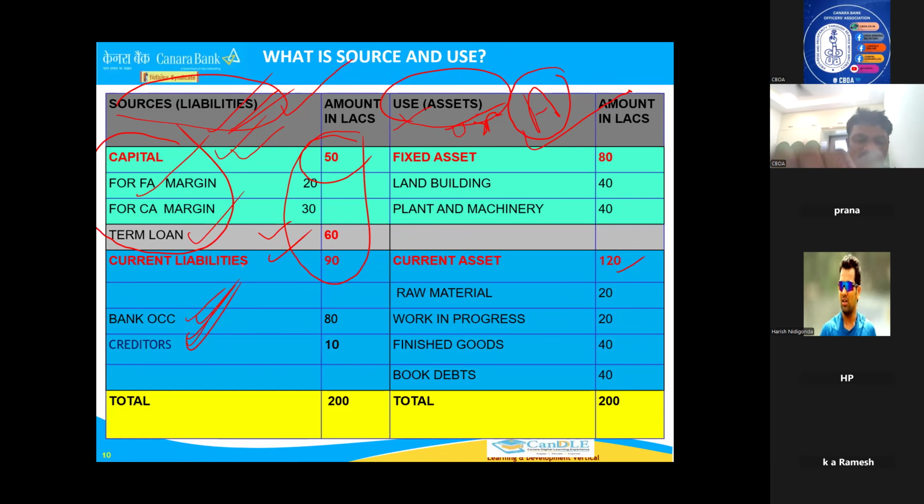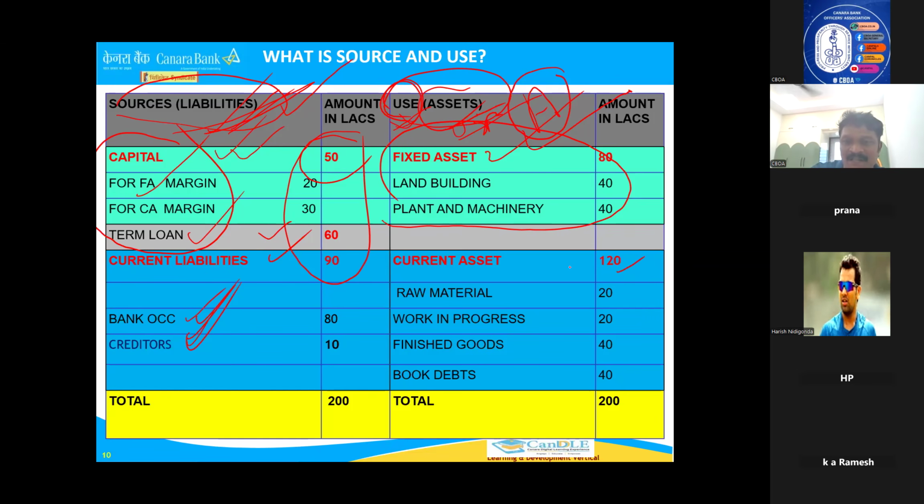Now coming to bank OCC and creditors, we call them short term because bank OCC has a 1 year renewal, and creditors we are going to pay within 3 months. So under sources, which are liabilities, there are short term liabilities and long term liabilities. Capital and term loans are long term, current liabilities are short term. Now the same point, come to fixed assets or uses. Now you should know what is a short term use and what is a long term use. If anybody is creating fixed assets, is this for long term or short term? Naturally long term, because fixed assets will be there till the business exists. So fixed assets are always long term uses or long term assets.